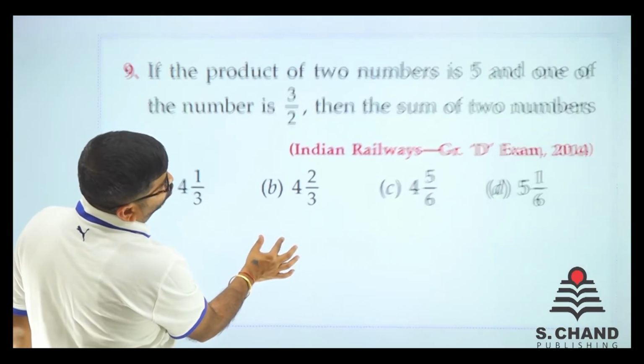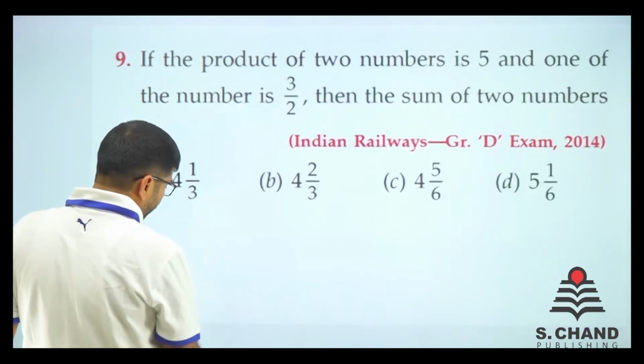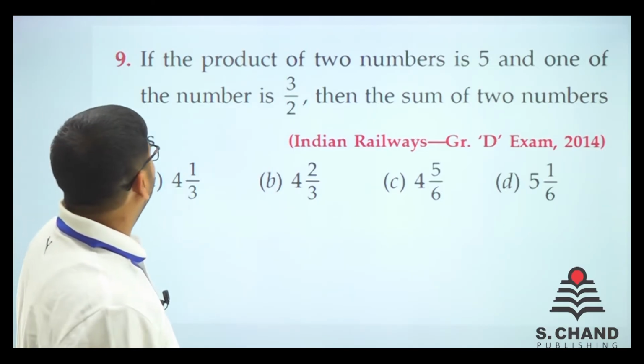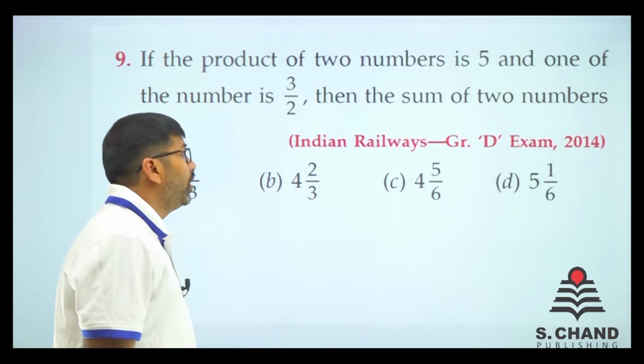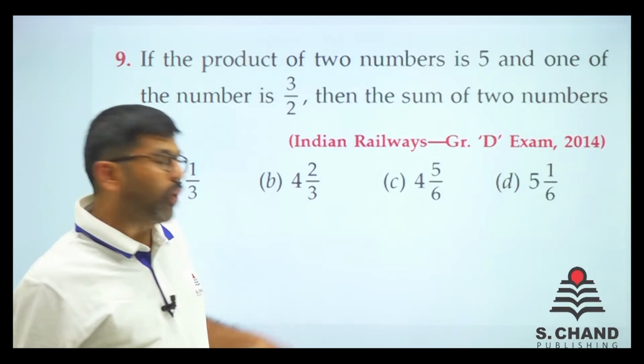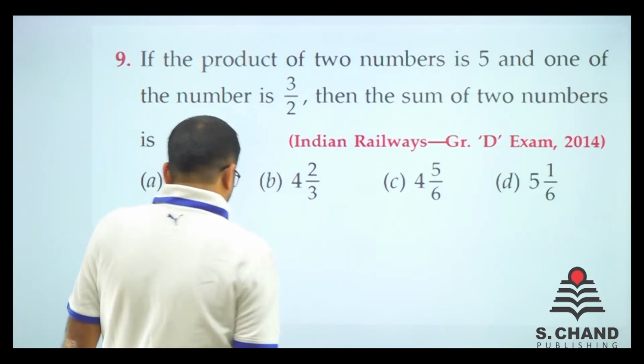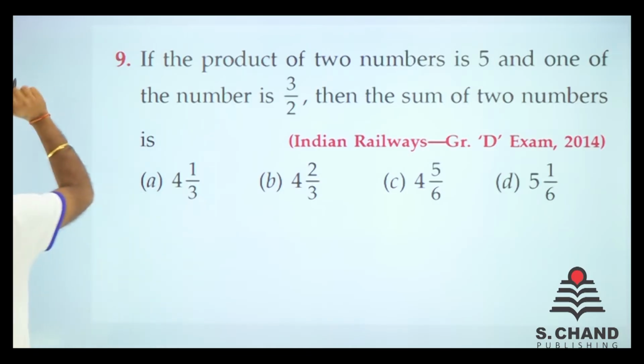Exam was held in 2014. Let's see what it says. If the product of two numbers is 5 and one number is 3 by 2, the sum of the numbers is required. It says if the product of two numbers, so we need to do one thing.